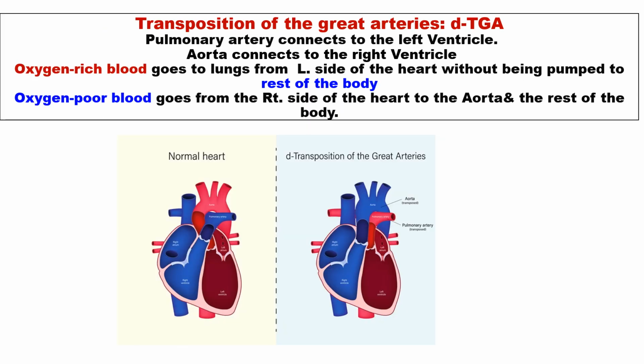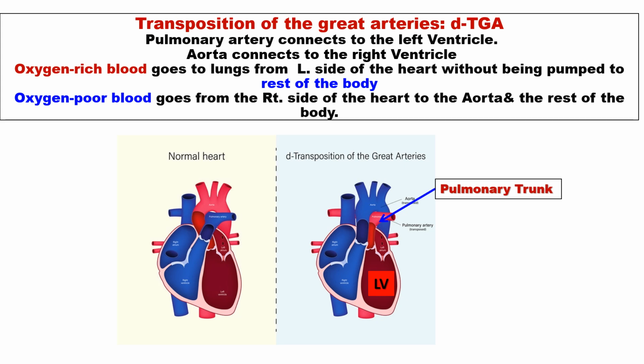In transposition of great arteries, the pulmonary artery or trunk is connected to the left ventricle, and oxygen-rich blood goes to the lungs and to the left side of the heart without being pumped to the rest of the body.